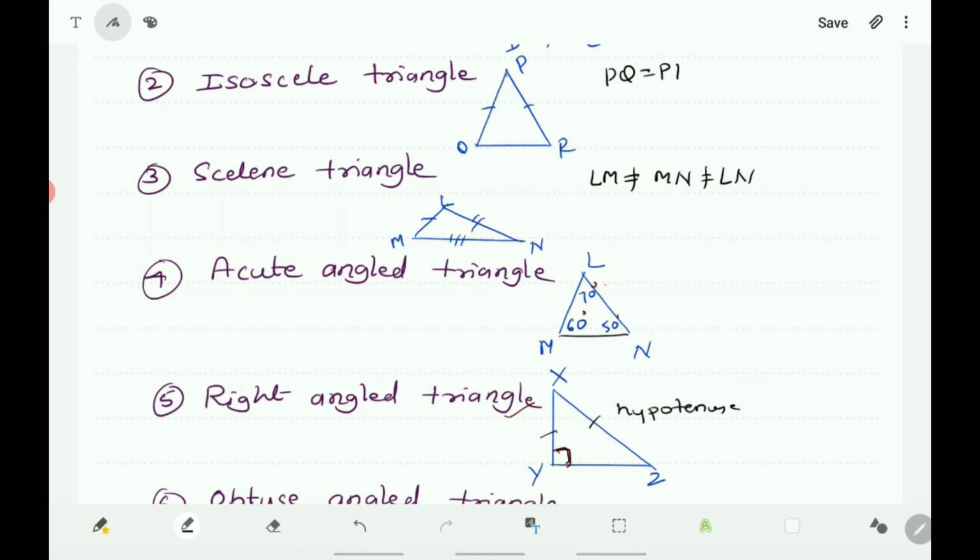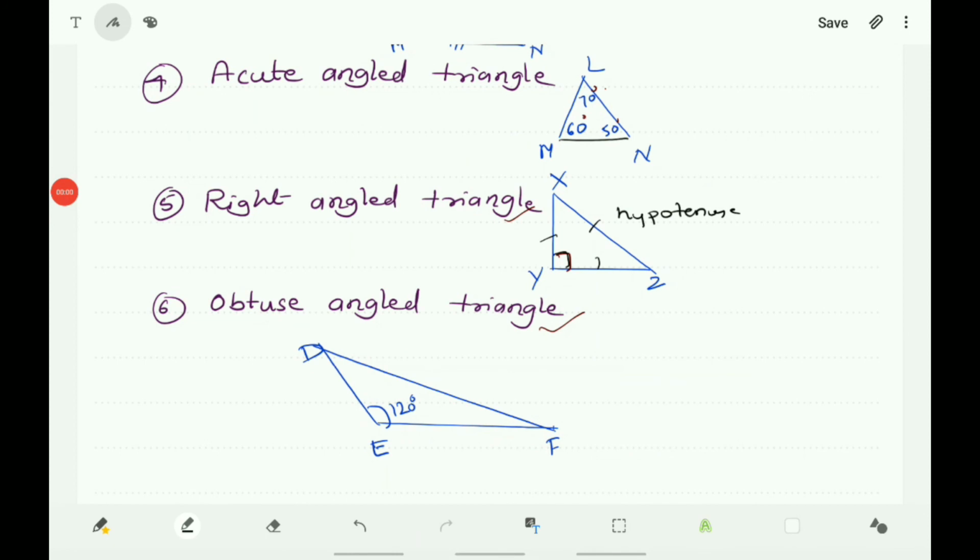And the other two sides are called legs of the right angle triangle. Next, the last one is obtuse angled triangle. A triangle in which any one angle is obtuse angle, that is more than 90 degree, is called obtuse angle triangle.